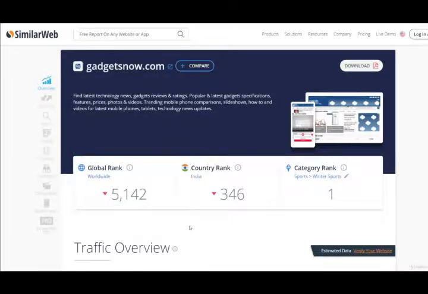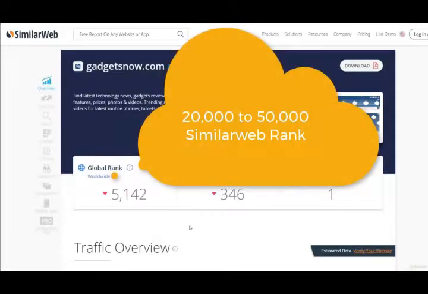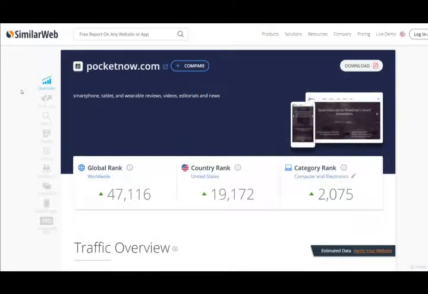While choosing a competitor, don't choose a website that's in the 100 or 1000 ranks because they might write about a lot of things such as entertainment, gadgets, politics, science, and many things. They could have got a domain authority of unreachable amount. You cannot target the keywords of such competitors at first. So I recommend you choose a competing website of global rank from 20,000 to 50,000 Alexa rank or SimilarWeb's global rank. Now, let me see the competitors of PocketNow.com.